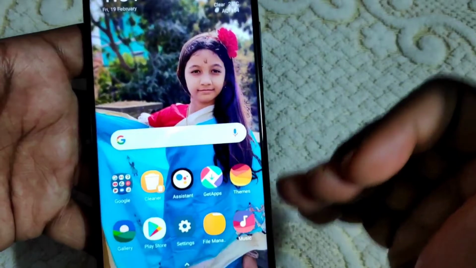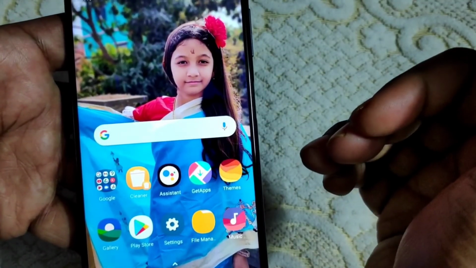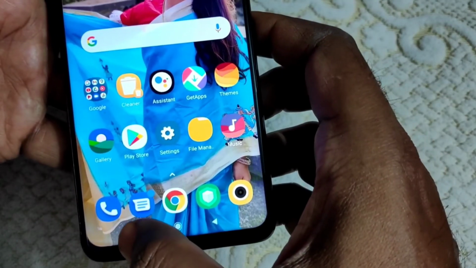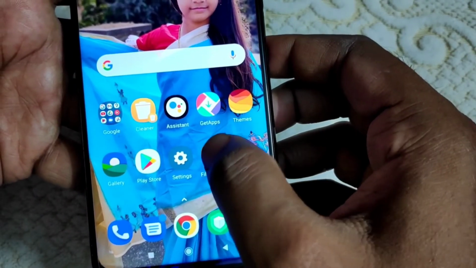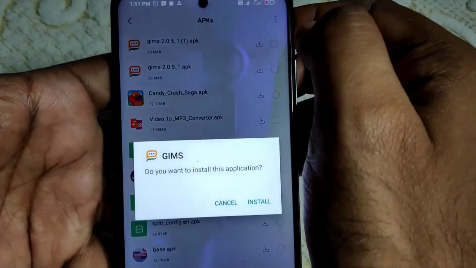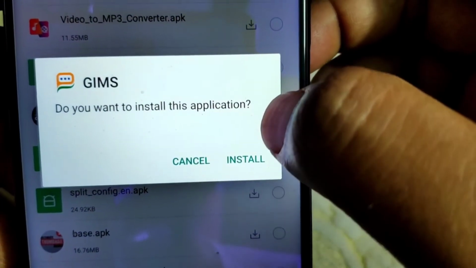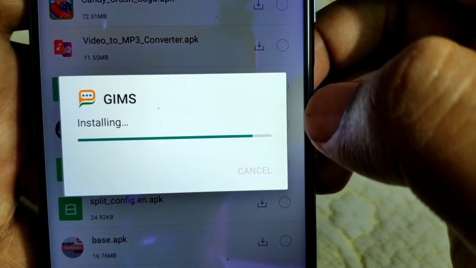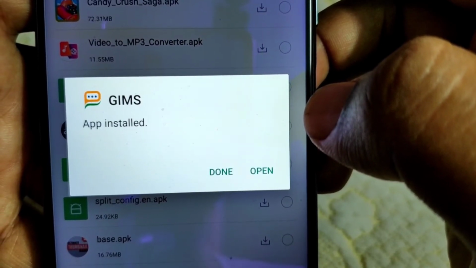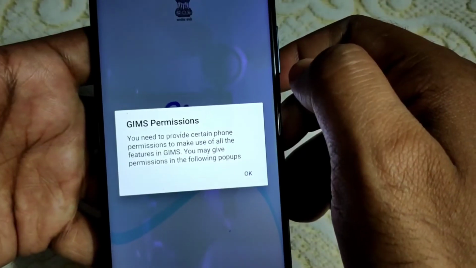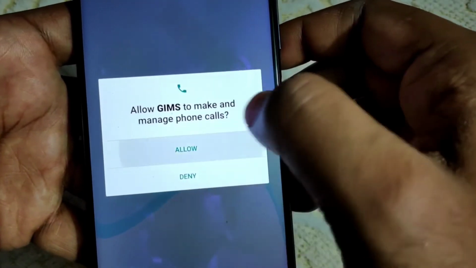Now I am again going to download the application, or I can open the downloaded application straight away. I already have a downloaded application. I am going to that place. So the APK part I should have, yeah, this one. Do you want to install the application? Yes, install. Now again I am installing Gyms, and then I want to restore the backup. Now click on open. Permission again it is asking for.